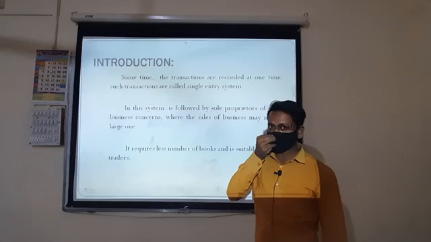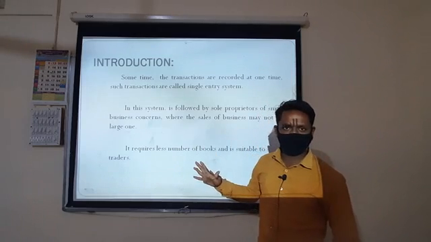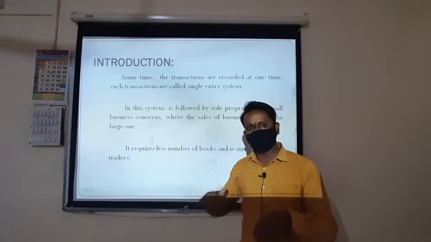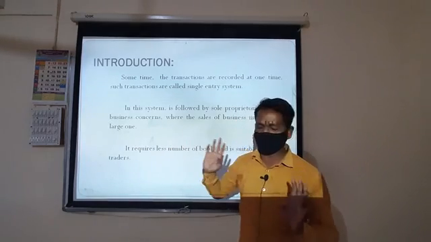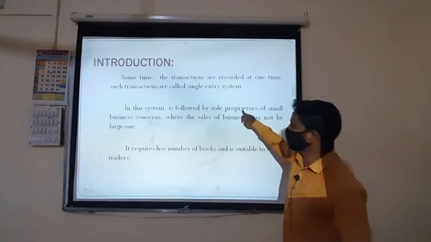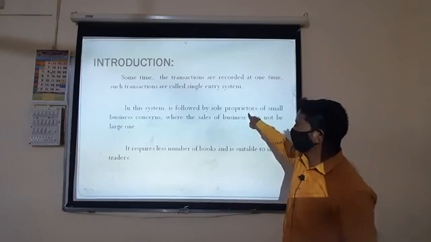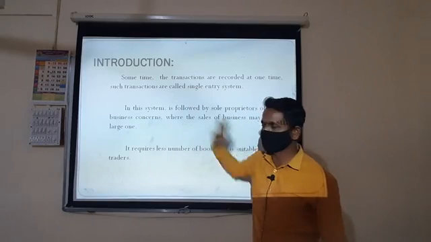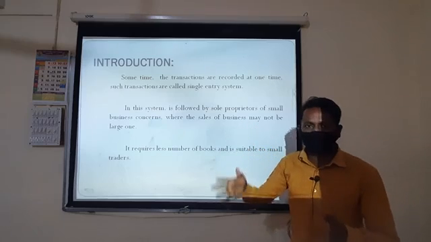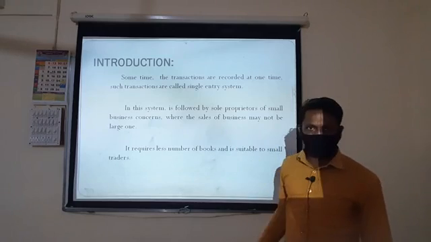In other words, the single entry system is an incomplete form of bookkeeping. Incomplete form of bookkeeping is called a single entry system. Complete form of bookkeeping is nothing but a double entry system. This system is followed by sole proprietors in small business concerns, where the sales of the business may not be ignored.